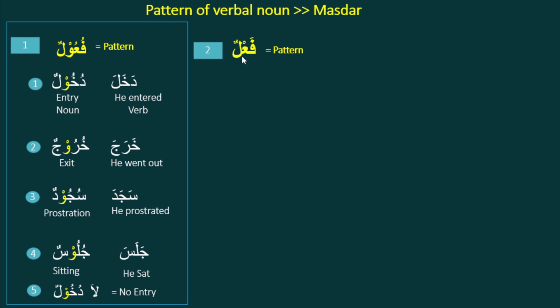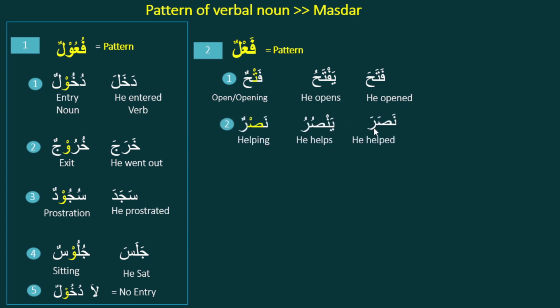Now see pattern 2. Fa'lun, just a simple sukun on the middle letter. Some verbs follow this pattern, like fataha, he opened, yaftahu, he opens. This is the past tense and this is the present tense. The Masdar of this verb will follow this pattern, so it will be fathun, meaning opening. And also nasara, he helped, and yansuru, he helps, past tense and present tense. Nasrun, fa'lun, nasrun means helping.